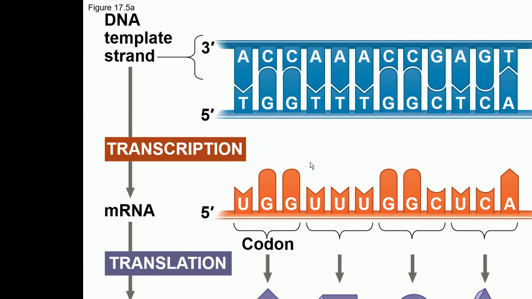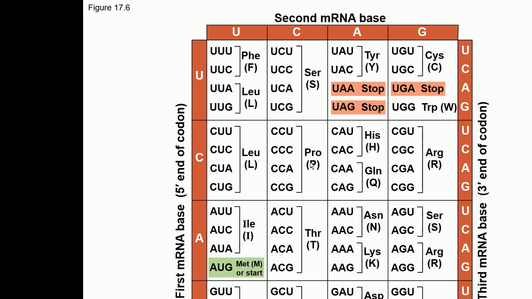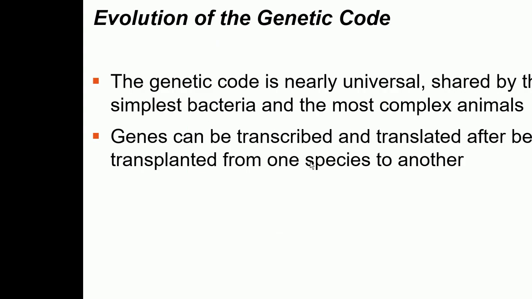So the genetic code is redundant in nature and it is also universal in nature. So what does that mean? Universal means that this genetic code table which we just studied, oh, I'm so sorry.